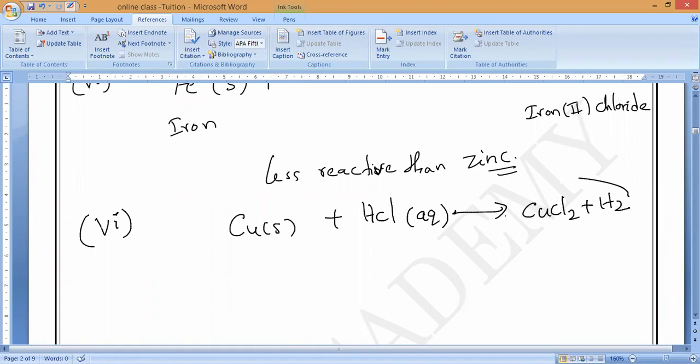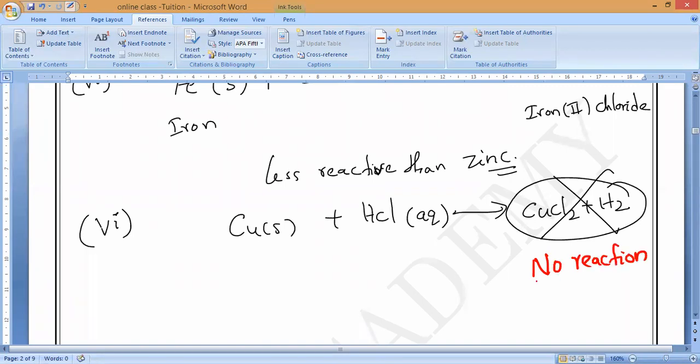But this reaction itself is not possible. Why, guys? Because copper is less reactive than hydrogen. Copper, mercury, gold, and silver are less reactive than hydrogen. That you should remember.